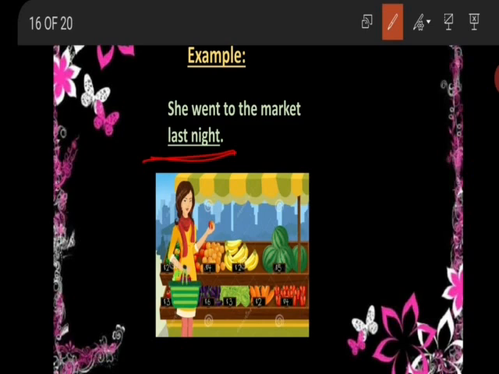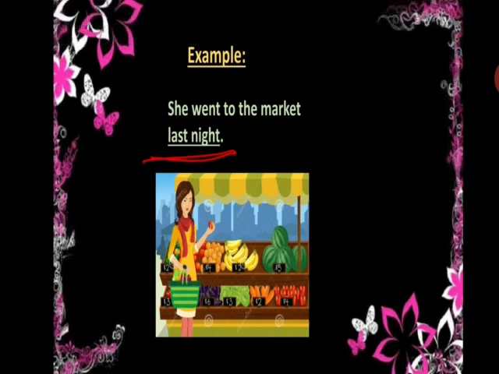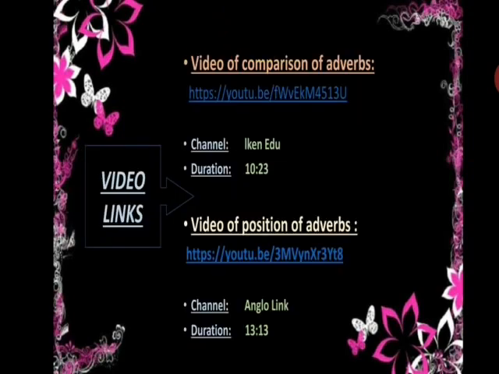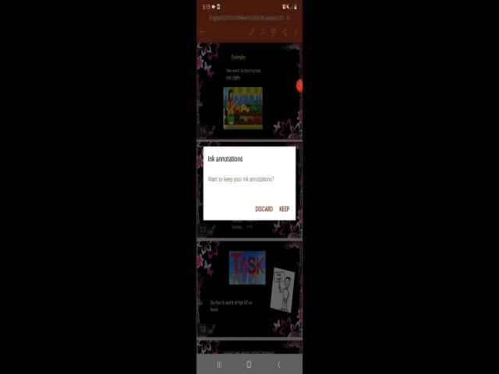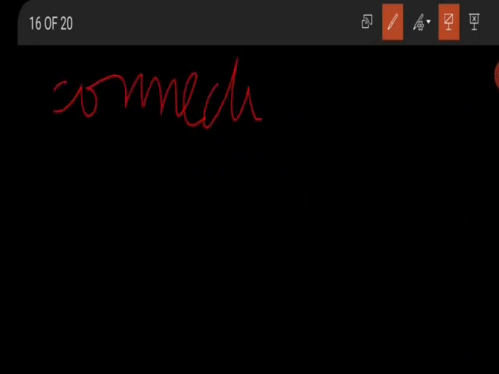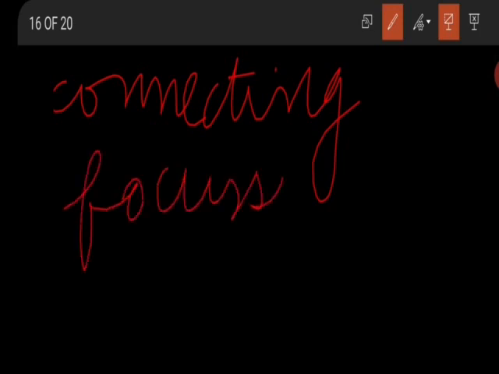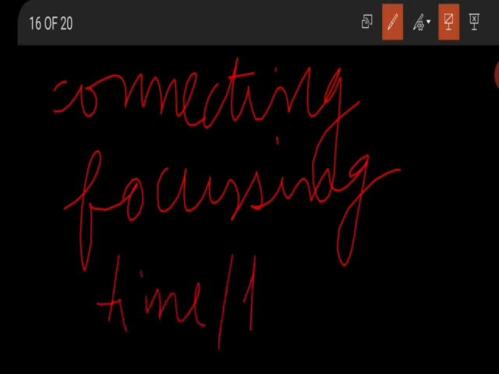So students, these were some adverbs which are placed at the start of the sentence, in the middle of the sentence, and at the end of the sentence. Now, in the beginning of the sentence, connecting adverbs are used. And in the middle of the sentence, focusing adverbs are used. And at the end of the sentence, adverbs of time, place, and manner are used.